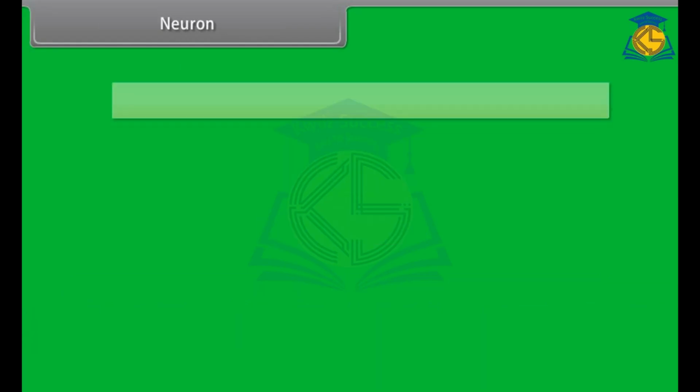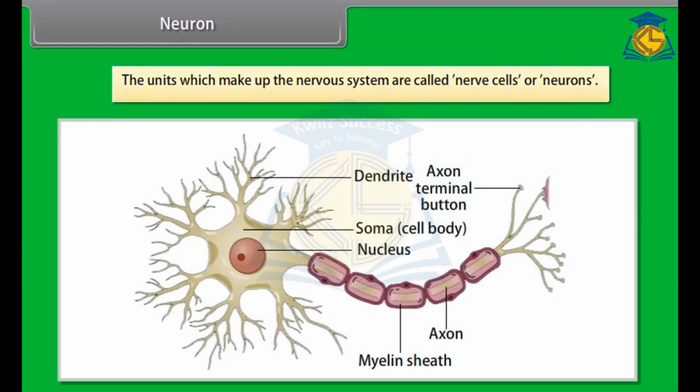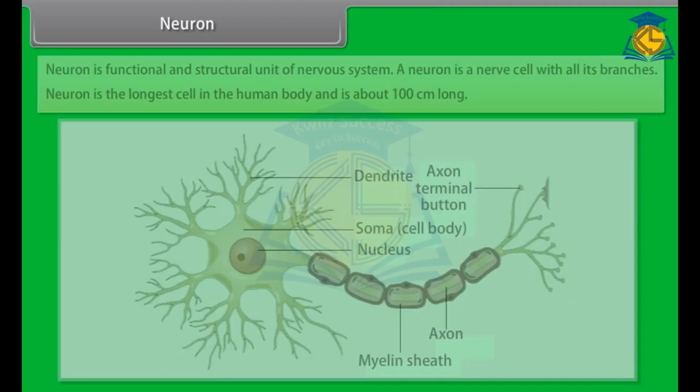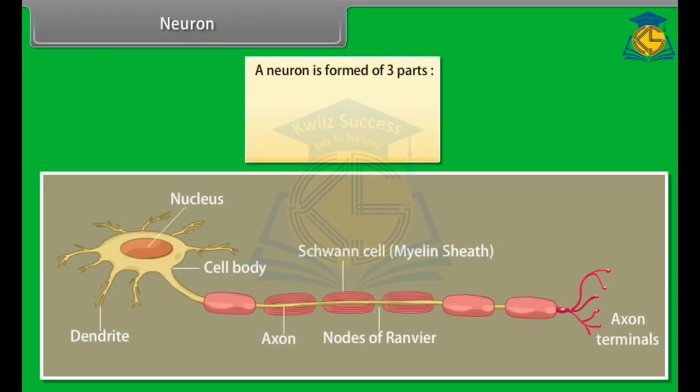Neuron. The units which make up the nervous system are called nerve cells or neurons. Neuron is a functional and structural unit of the nervous system. A neuron is a nerve cell with all its branches. Neuron is the longest cell in the human body and is about 100 cm long. A neuron is formed of 3 parts: